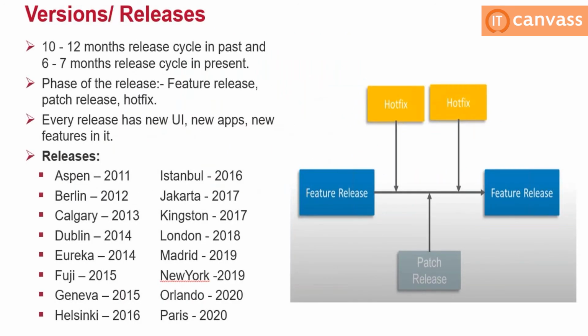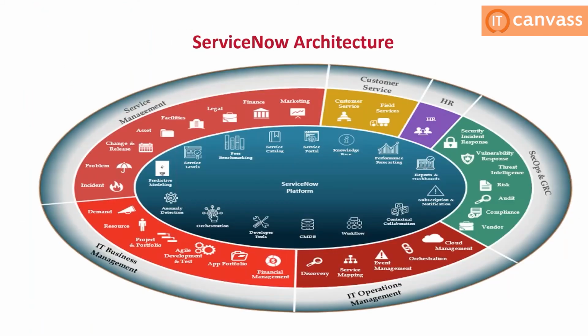Assume that you install any application in your mobile, for example WhatsApp or Instagram. At a particular time you will get an update. Do you know at which time you will get an update? It could be every 6 months, every 3 days, every month, or every year. We cannot predict that for other tools. But for ServiceNow, you can blindly believe that every 6 months it's going to release a new version.